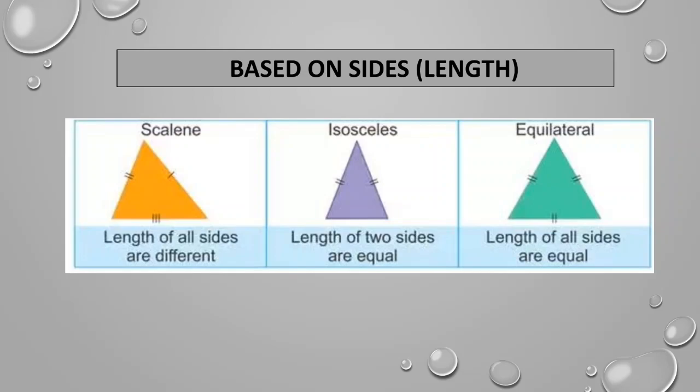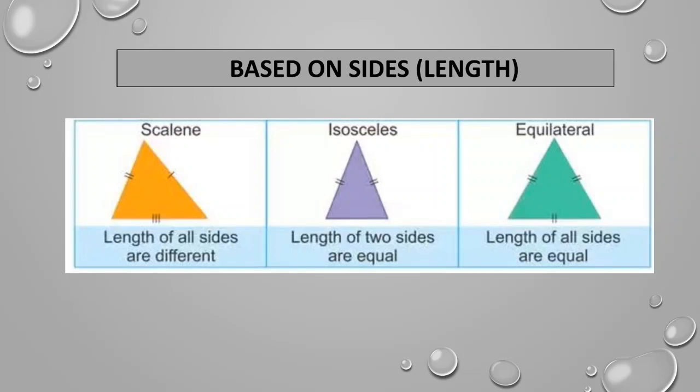In isosceles, any 2 sides will be equal in length. But in scalene, all sides are of different length.